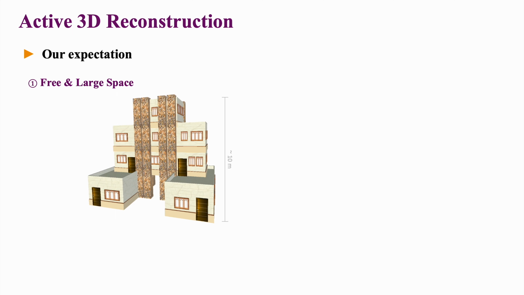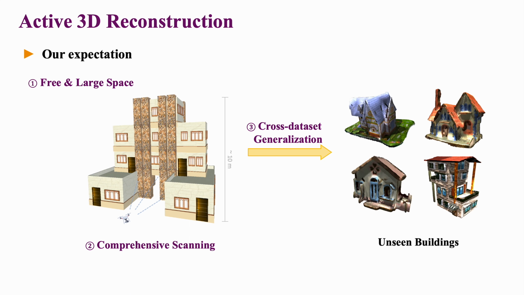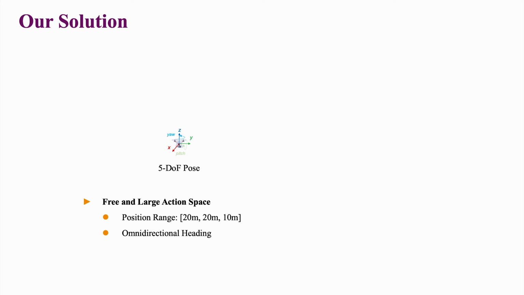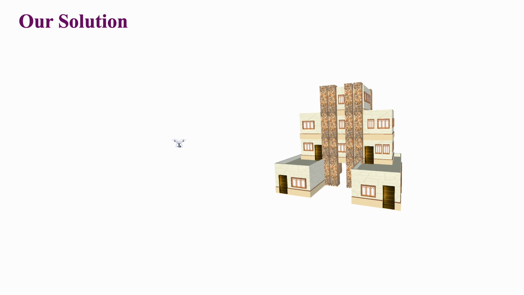Therefore, in this work, we propose a novel solution that allows a free space and a comprehensive scanning for buildings. And it can also generalize to unseen objects. To achieve that, we first design a reinforcement learning policy that allows a generic 5 degree of freedom movement. So our agent drone can capture self-occluded details.